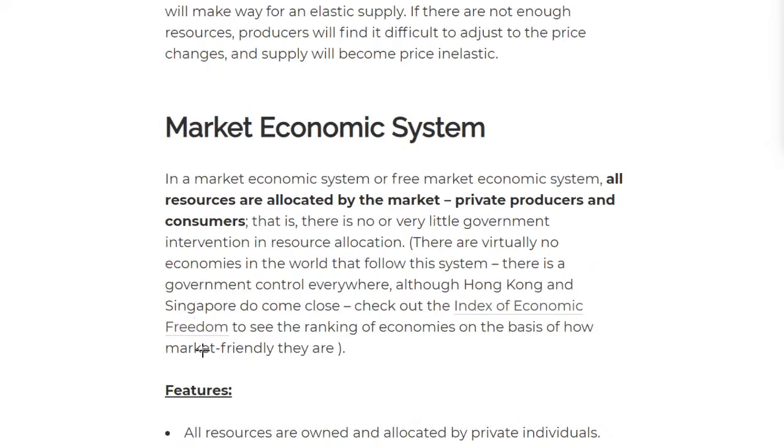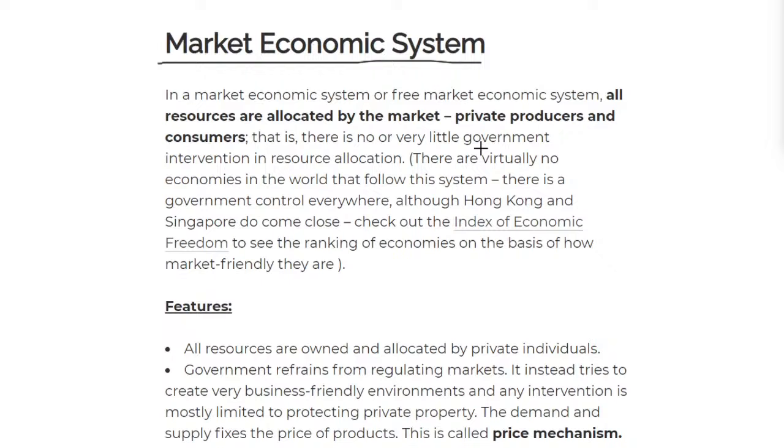Now we come to another big topic called market economic system. From its name, we've talked about an economy. An economy is basically the exchange of goods and services, if you remember, between a producer and consumer. This is where we come to the market economic system. It's similar to what we talked about with the economy, but this time it's the economic system. We'll look at the types of economic systems.